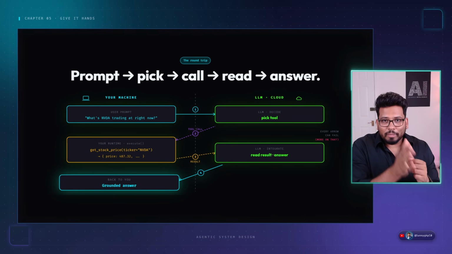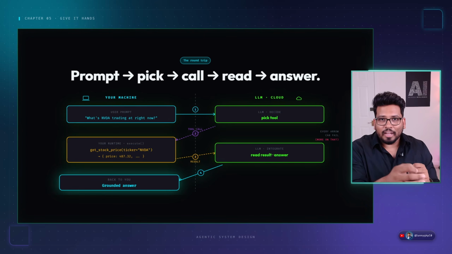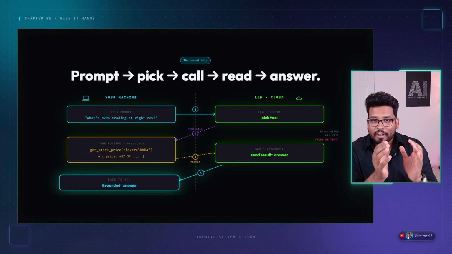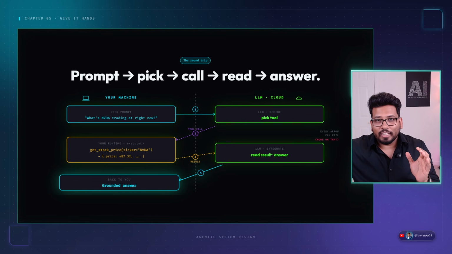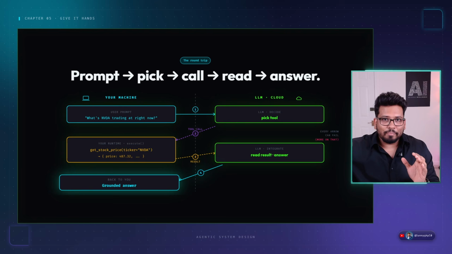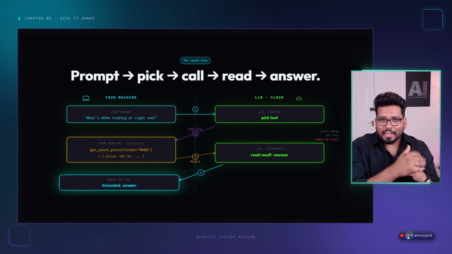So when I say your machine, this will be either your Lambda or your servers, which is running your agents, right? And the LLM is actually the API, like the Anthropic API or ChatGPT API or Gemini API. We might call it through Bedrock or something, but in short, those are APIs. We are not going to run the LLM by ourselves.